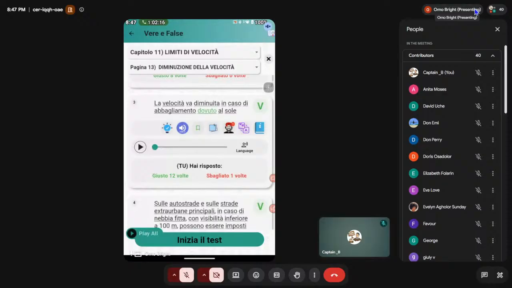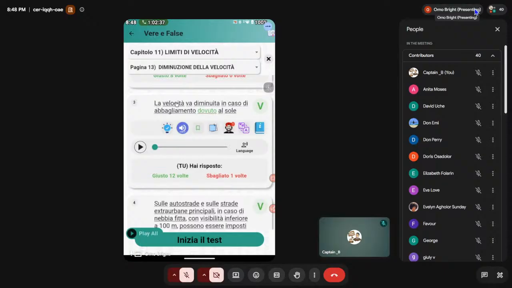All right, that's what people say. So this question says you will reduce your speed because of the reflection of the sun. Sometimes the sun will come from the side, not from the front alone. You can't use a sunshade to cover the side. So if you notice that kind of sun reflection, you have to reduce your speed.